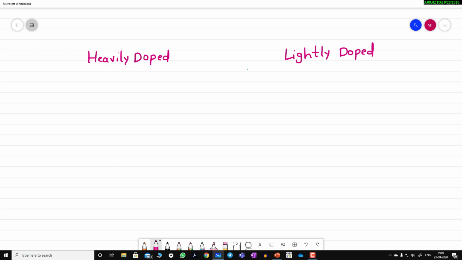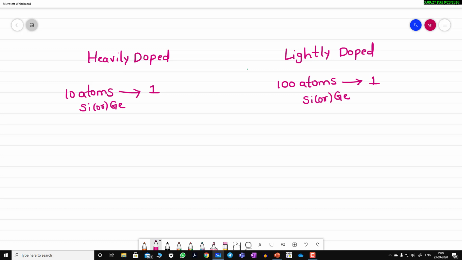Let us consider for every 10 atoms, I am adding one impurity, and here for every 100 atoms I am adding one impurity. Here the atoms can be either silicon or germanium. The same thing is applicable here, the atom can be either silicon or germanium.